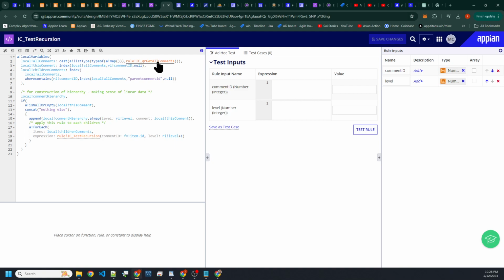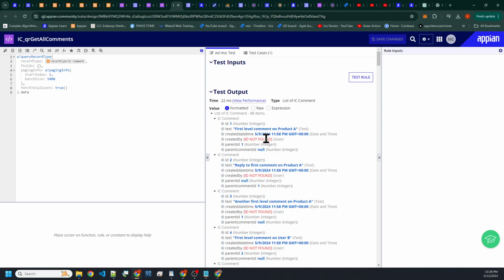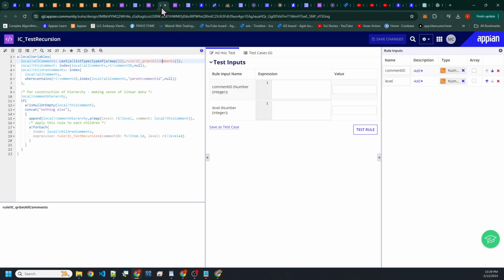All comments here. As you can tell, this is highly nested. Let's check this out. ID not found. See, there's a problem there. Well, it's not really a big deal. Just keep in mind how nested this is, right?